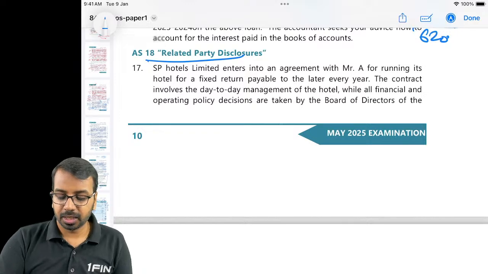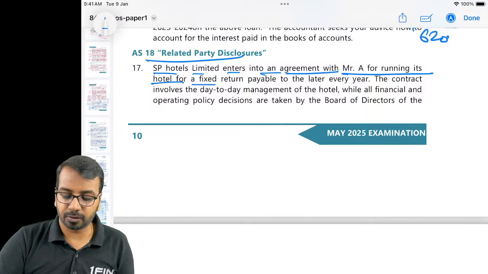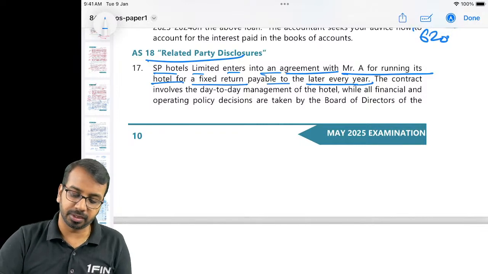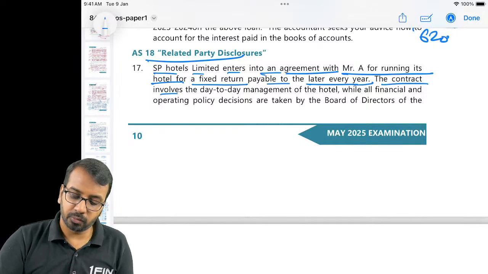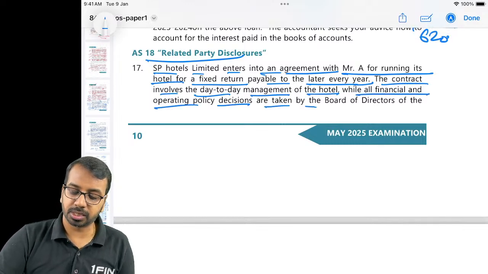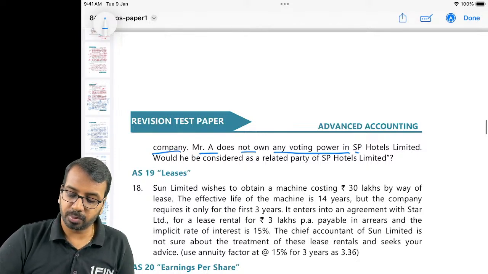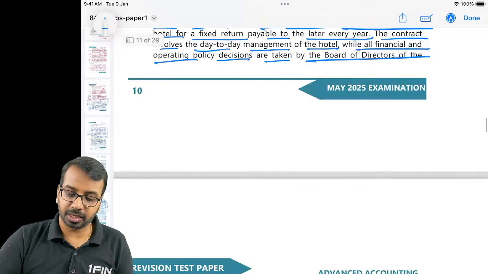Related party. SP Hotels Limited enters into an agreement with Mr. A running its hotel for a fixed return payable to the latter every year. The contract involves day-to-day management of the hotel while all financial and operating policy decisions are taken by board of directors of the company. Mr. A does not own any voting power in SP. Would he be considered as related party?